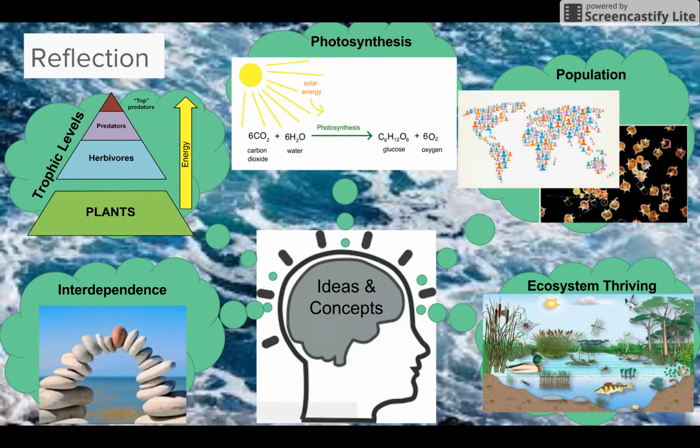Overall, throughout biology, I've learned a lot about populations that make up an ecosystem that is thriving due to the interdependence that they have with one another because of the trophic levels and the base of the producers, which undergo photosynthesis and create oxygen and energy for other animals.